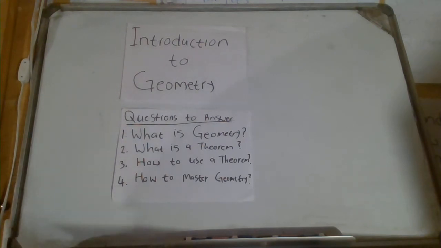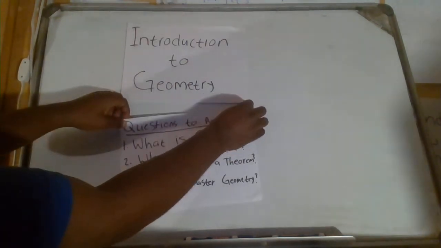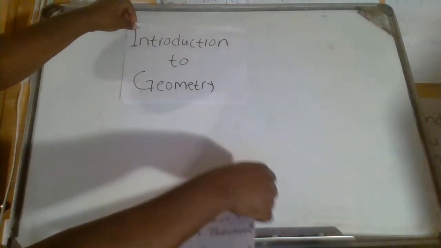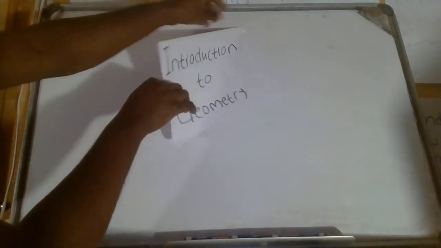Because if you do not understand those simple things that are learned at grade 8 level and how they come together, then you will definitely have a problem in grade 9, grade 10, grade 11, grade 12 and even further than that. So it is very important. Don't hear me saying grade 8 and want to run away and say, I don't need this one. No, you do need it, because this is very fundamental.